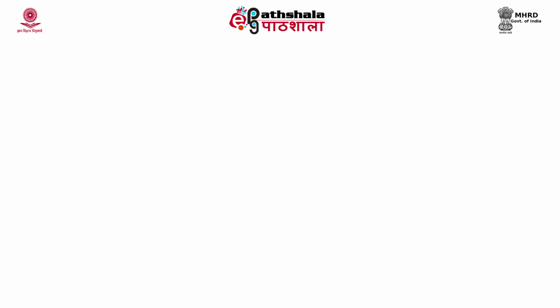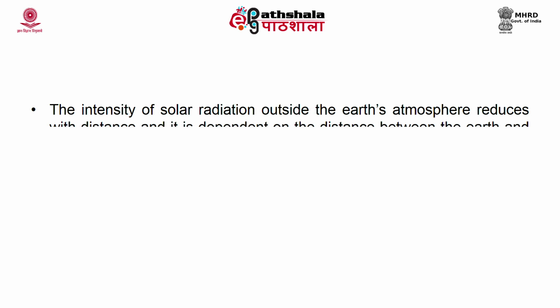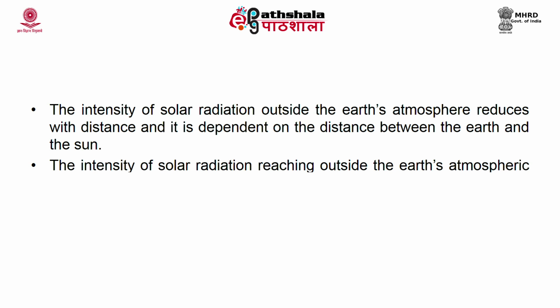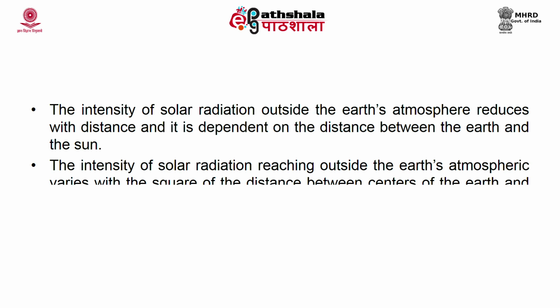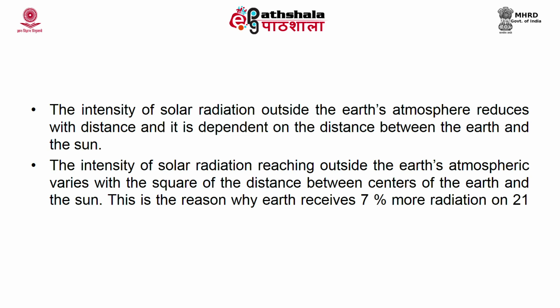We can say that the intensity of radiation outside the earth's atmosphere reduces with the distance and it is dependent on the distance between earth and the sun. So, the intensity of solar radiation that is reaching the earth's atmosphere varies with the square of the distance between the centers of earth and the sun. That is why the earth receives around 7% more radiation on 21st March and 23rd September as compared to 21st June and 22nd December, where the sun is farther from the earth.